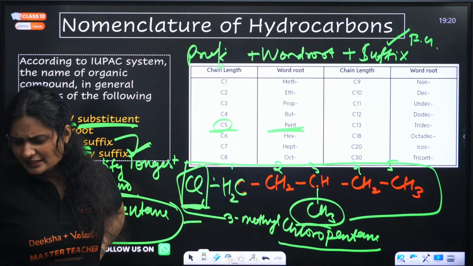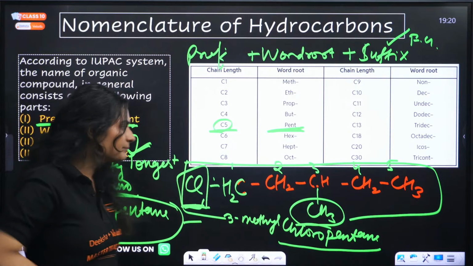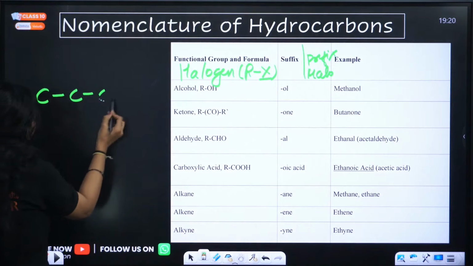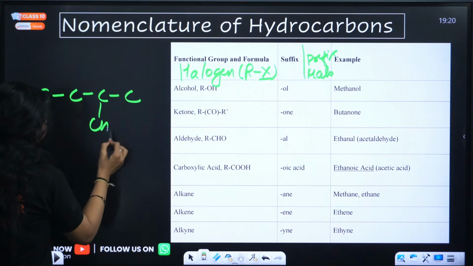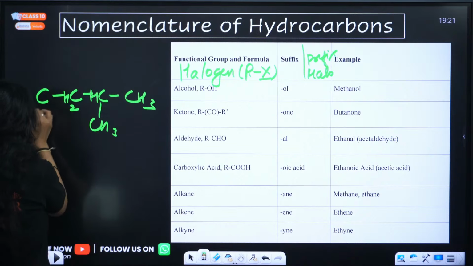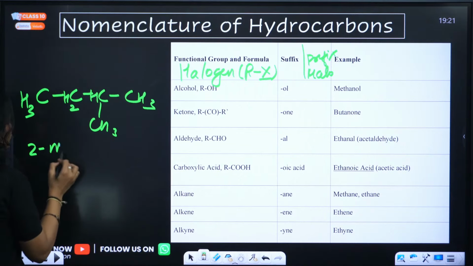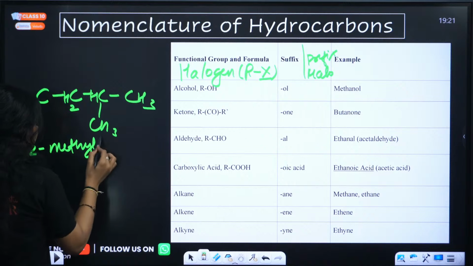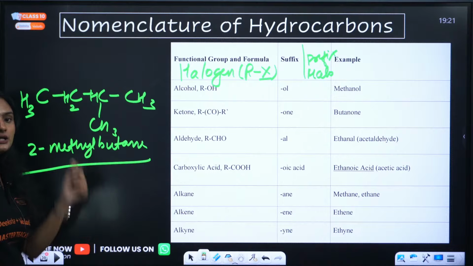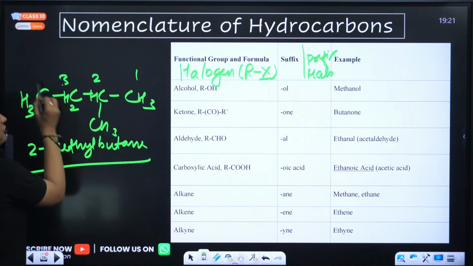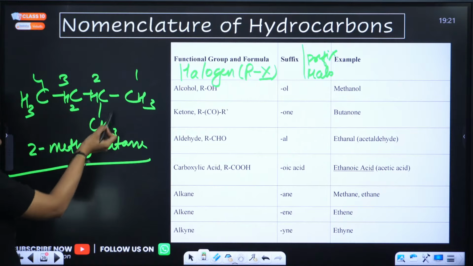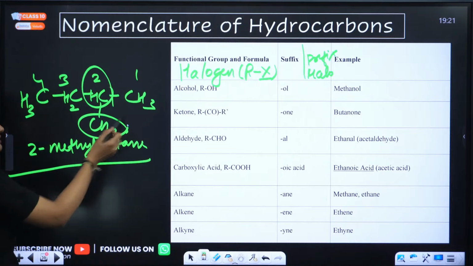What is 2-methyl butane? 2-methyl butane is a carbon compound. If you count the number of carbons, 4, this is the longest carbon chain, and at the second position you have a group CH3, which is methyl.